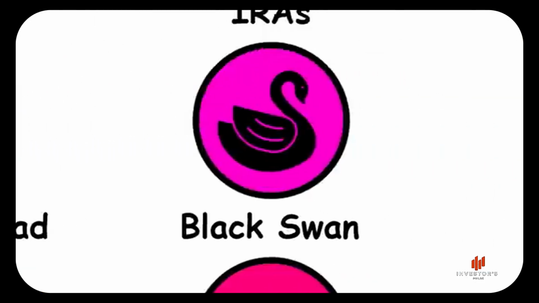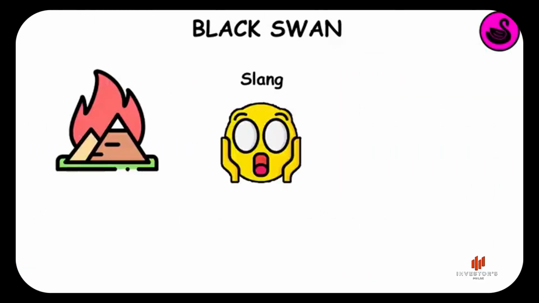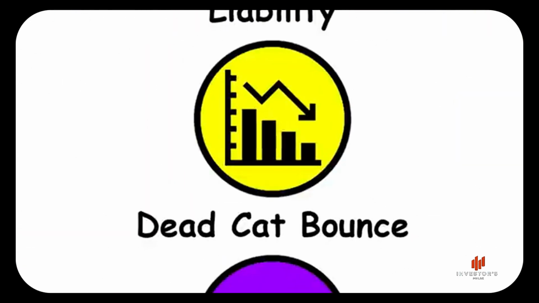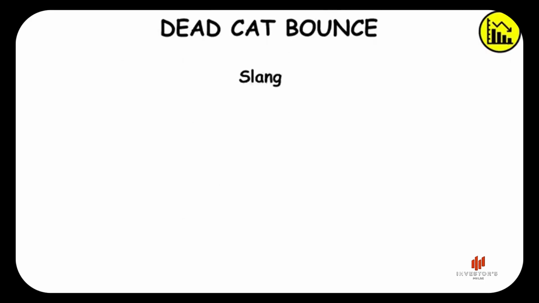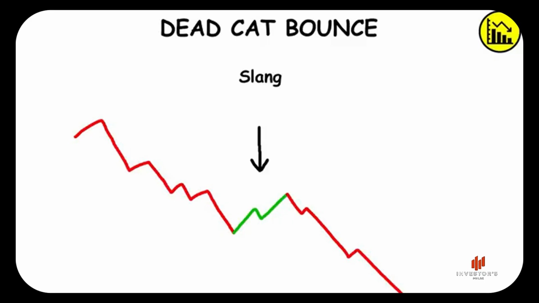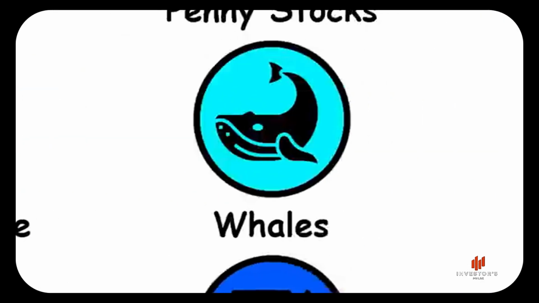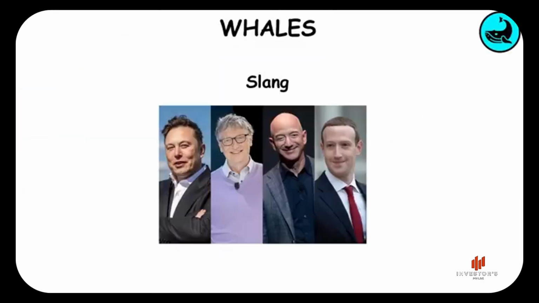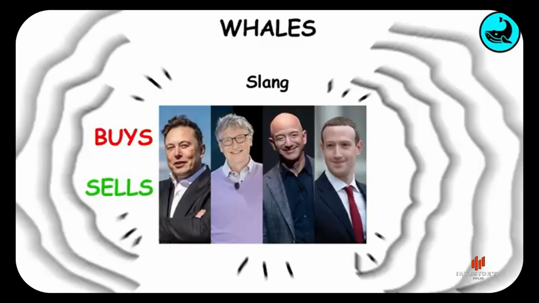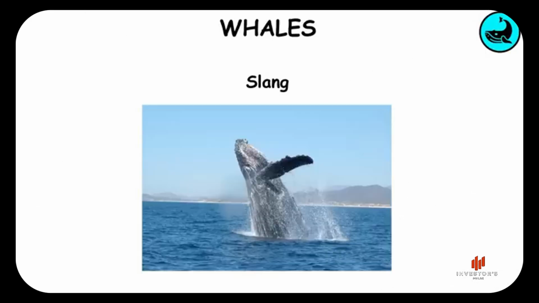Black swan. It's slang for a completely unforeseen and unexpected event. Dead cat bounce. It's slang for a temporary, short-lived recovery of a stock price from a prolonged decline that is followed by even more decline. Whales. It's slang for investors or corporations with such large capital that their buys and sells make waves in the market like only animals of gigantic size can.